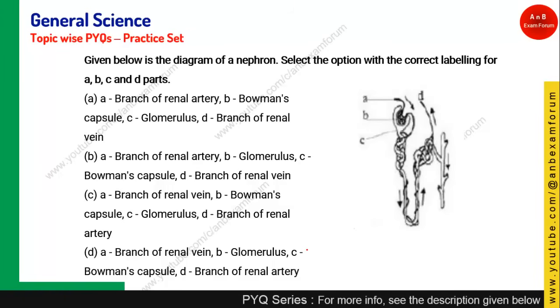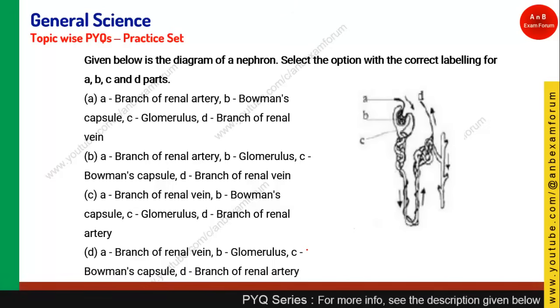If you are going for SSC, CHSL or 10+2 level, then this question is very important. Otherwise you can skip this question. Basically it wants you to know about the structure of the nephron. As I told you, the renal artery is the artery which comes from the heart to the kidney. So A is the renal artery.